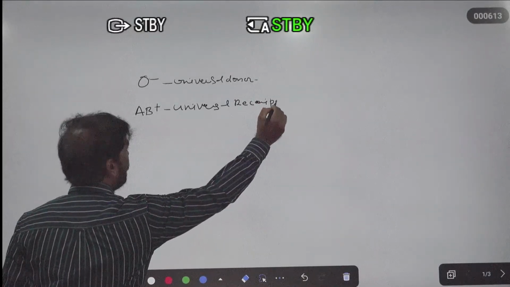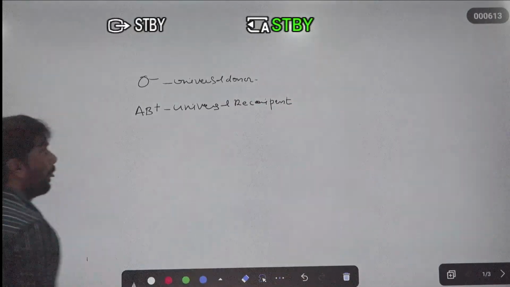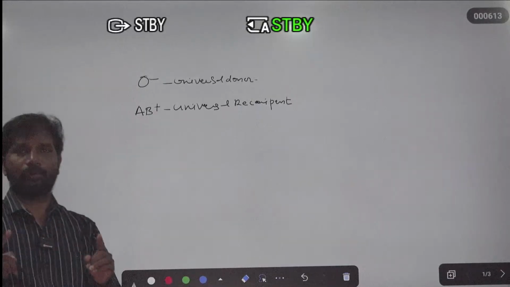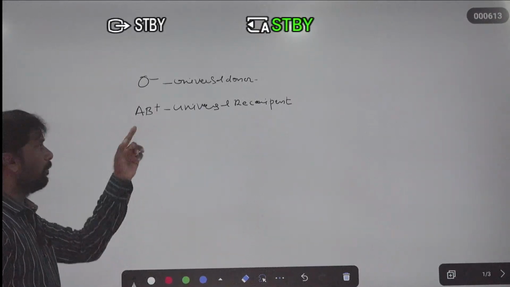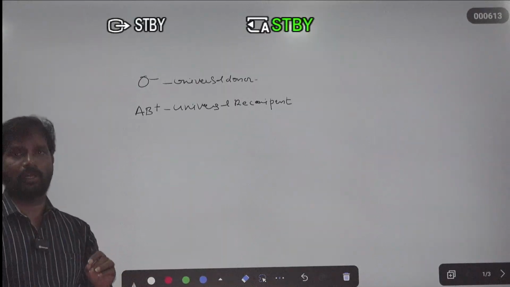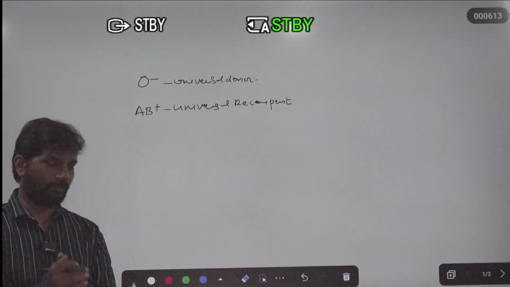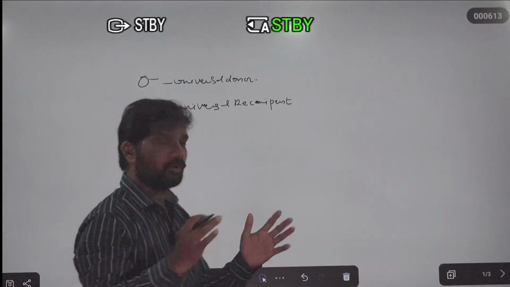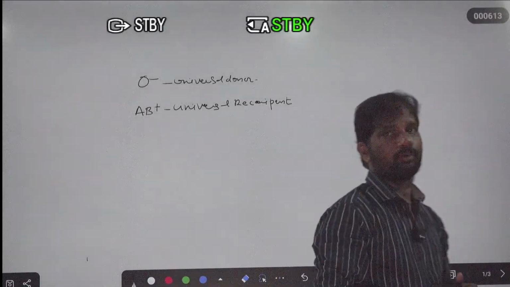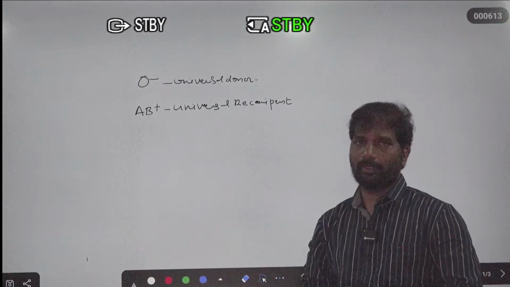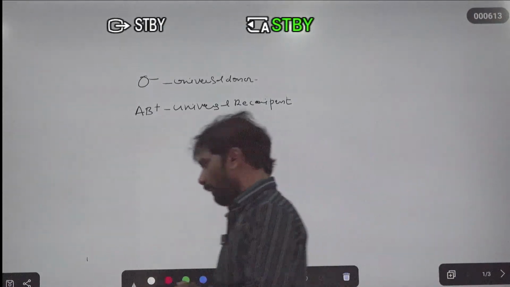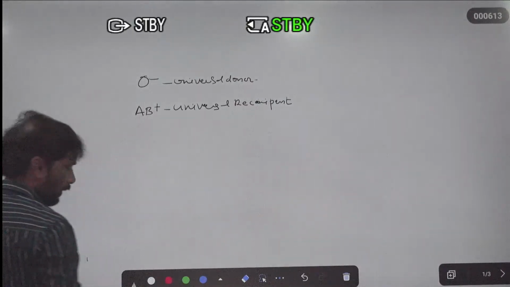Universal recipient. O negative is known as the universal donor and AB positive is known as the universal recipient. Why are O negative persons known as the universal donor? Why is AB positive known as the universal recipient? In the doubt section, you can ask this type of question right now.